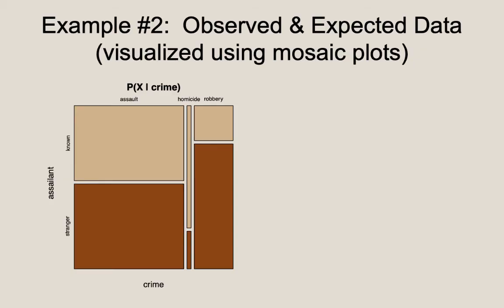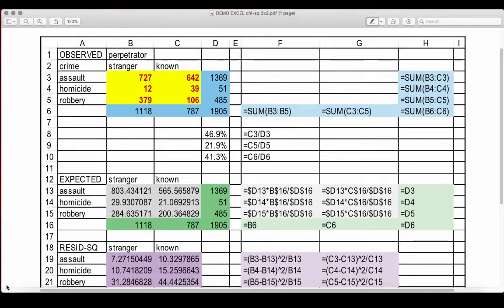Before we proceed too much further, let's look at this graphically. Here we see that there are many fewer homicides than other crimes in general. The middle column is the thinnest. But we also see that the proportion of homicides committed by someone familiar to the victim is much higher than the other 2 types of crimes. Let's return to the Excel template to continue walking through the analysis of this data.